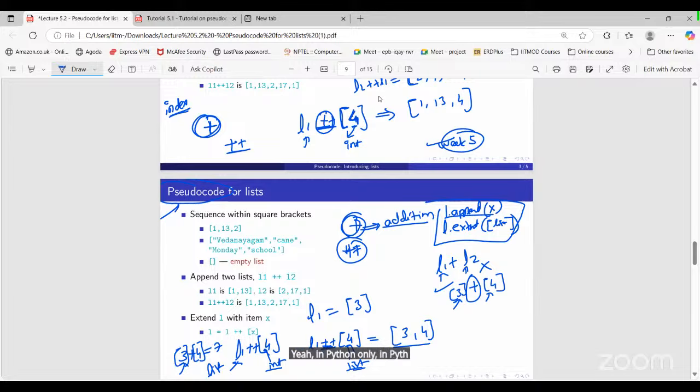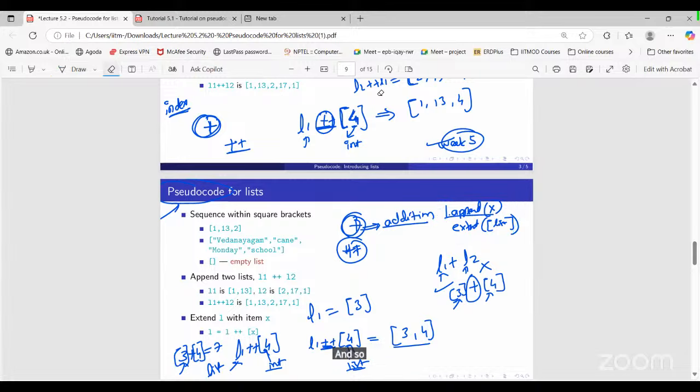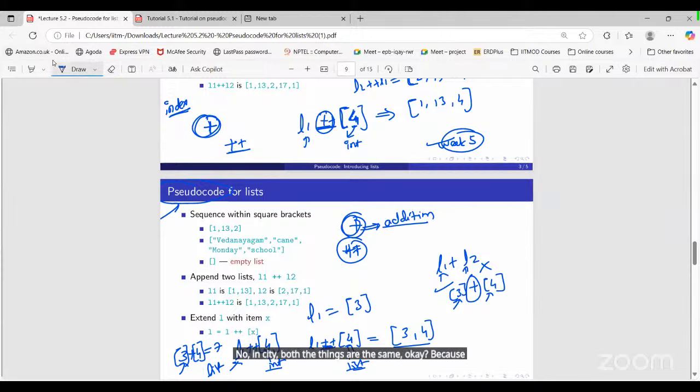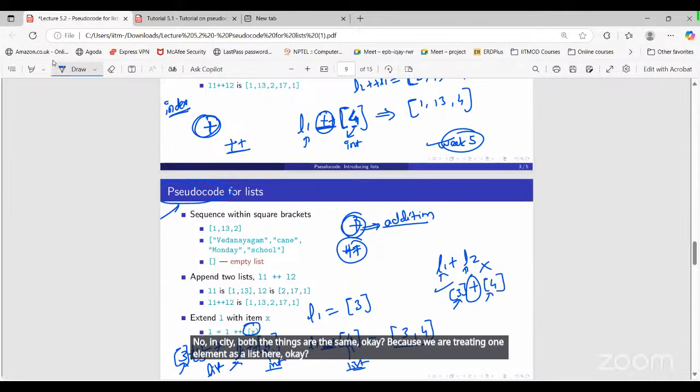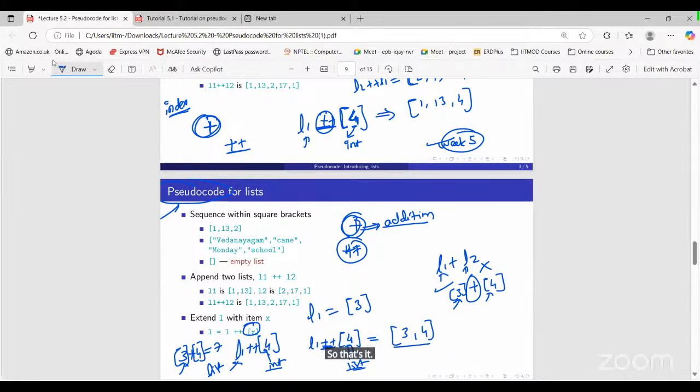In CT, what is the meaning of append and extend? In CT both the things are the same, because we are treating one element as a list here. So in CT, append and extend are the same, but in Python append will add an element and extend will add a list.